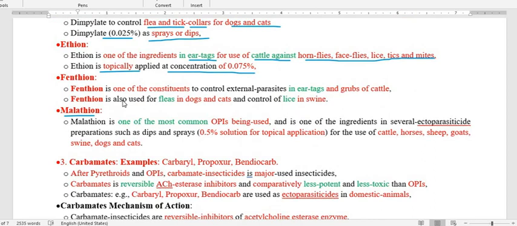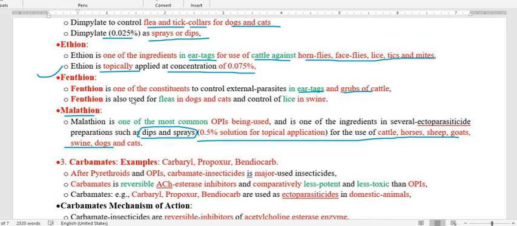So malathion is one of the very much usable drugs as an ectoparasiticide, and this preparation is coming in the form of dips and a spray, with a 0.5% solution for topical application in species like cattle, horse, sheep, goats, swine, dog, and cats. So this is about malathion, and the last one is Fenthion. This is also used to control ectoparasites in the form of ear tags, and also controls the grubs of cattle. So this is very important.